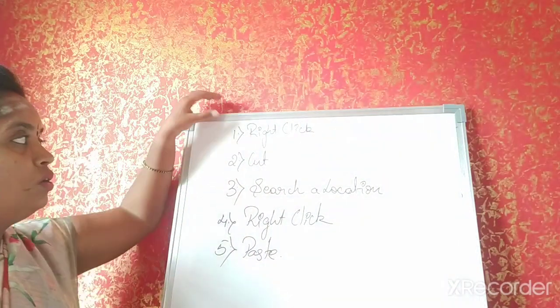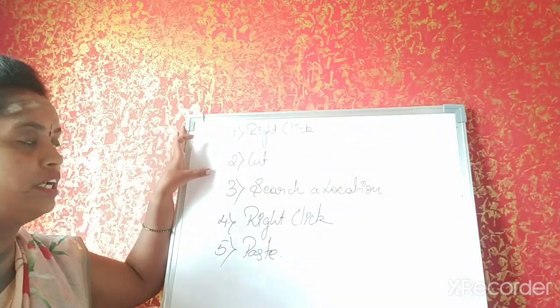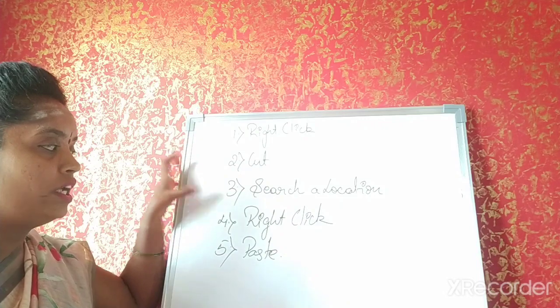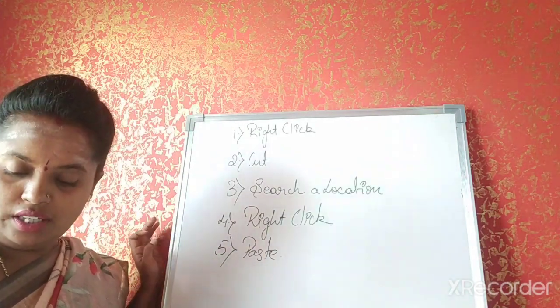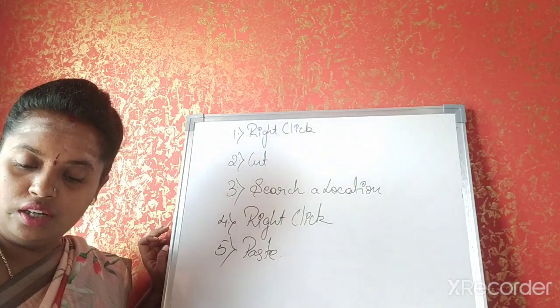Understood? So right click, use the cut option, search a location, right click on that and paste. Understood, children? So this is how you are supposed to do it.